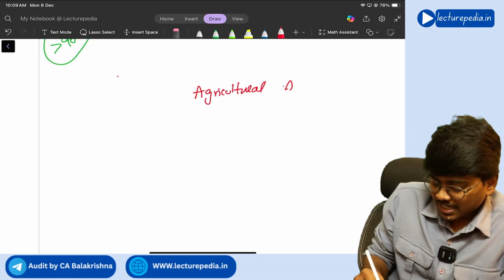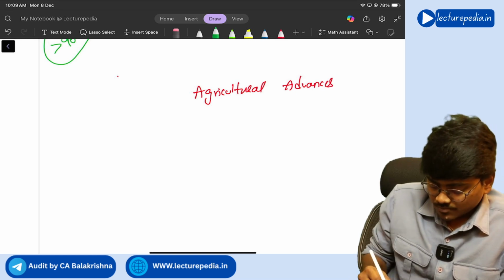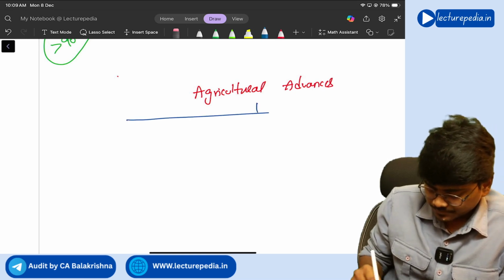Agricultural advances can be divided into two.